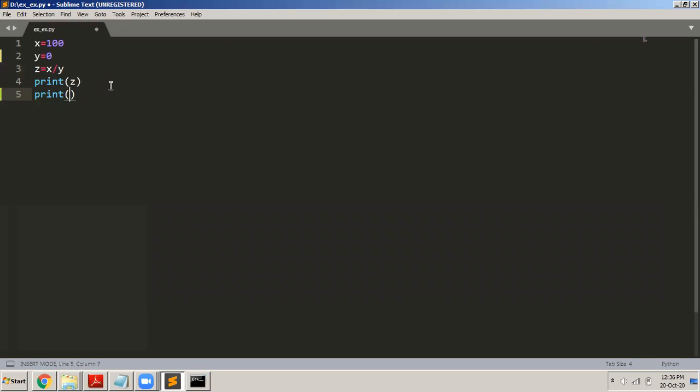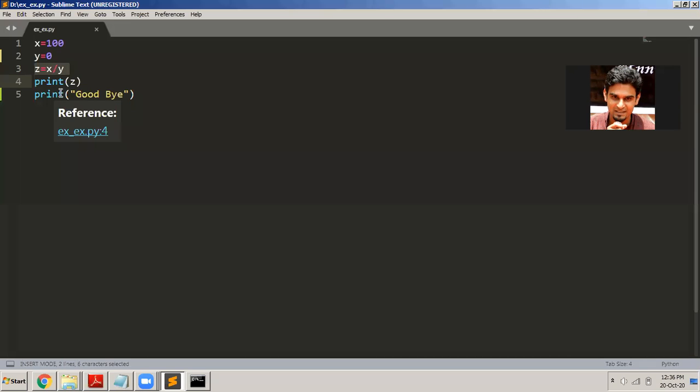So if I say print, I want it to display a message in the end called goodbye. So I say file, save. Of course, this print goodbye will not happen because here the program will encounter an error and the remaining part of the program will never get executed. This is what I want to demonstrate to you.